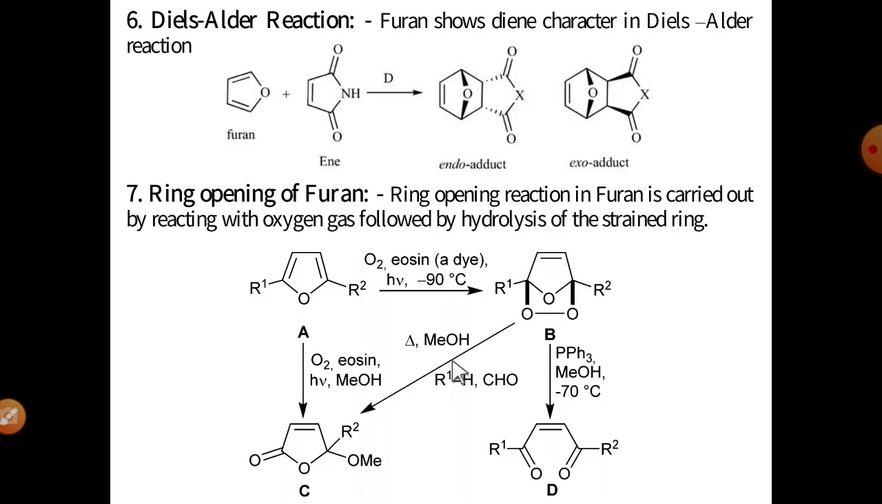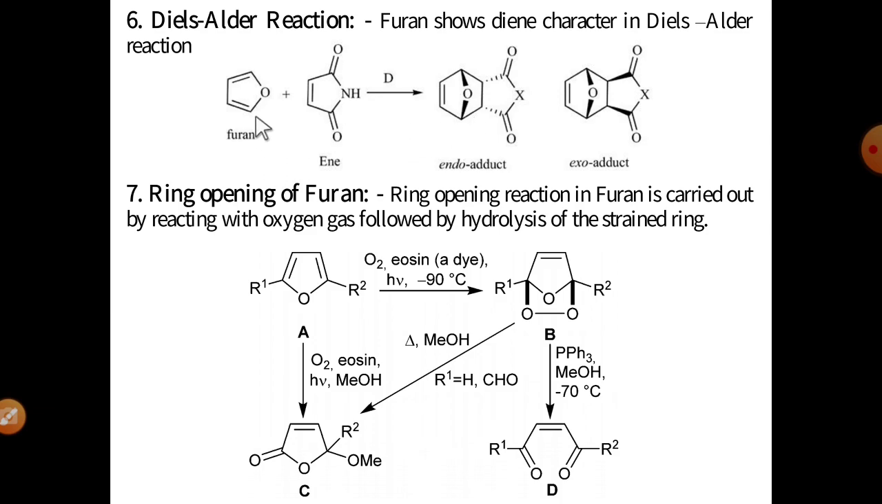Okay, and then the Diels-Alder reaction. The Diels-Alder reaction is a different reaction. It's a simple 4+2 addition reaction. Basically this reaction requires two components: first a diene molecule, and second a dienophile molecule. In the case of furan, it shows diene character because there are 2 pi bonds, and due to these 2 pi bonds it shows diene character, and in the presence of a dienophile it gives the Diels-Alder reaction. This reaction is called a 4+2 addition reaction.